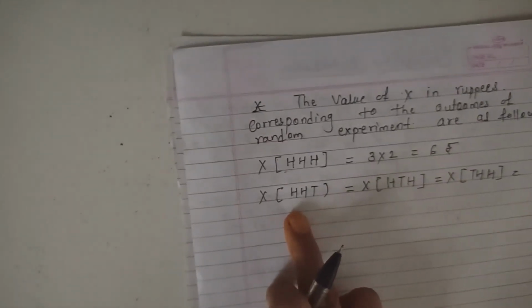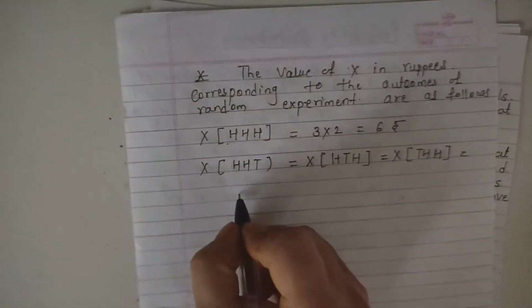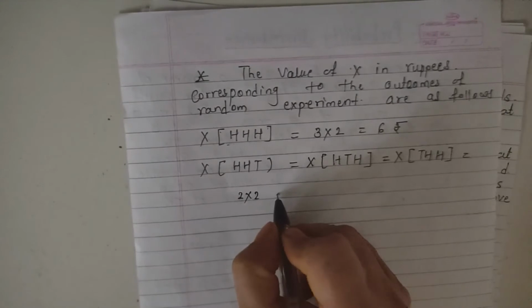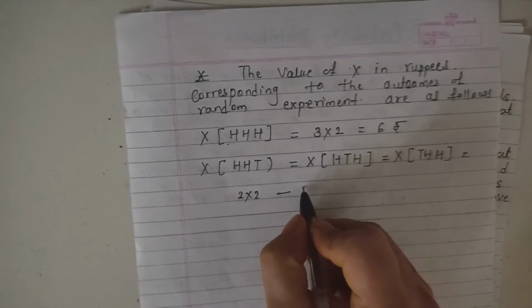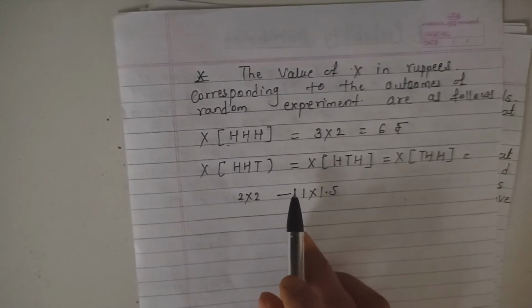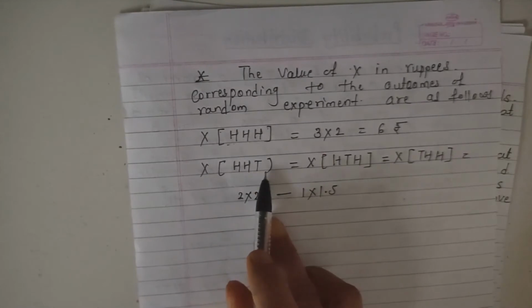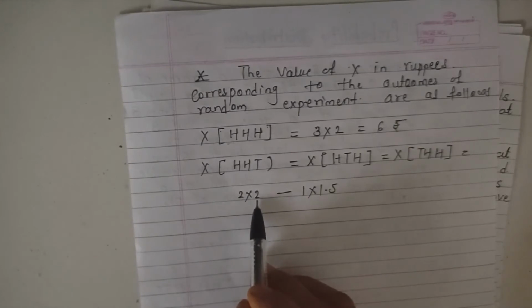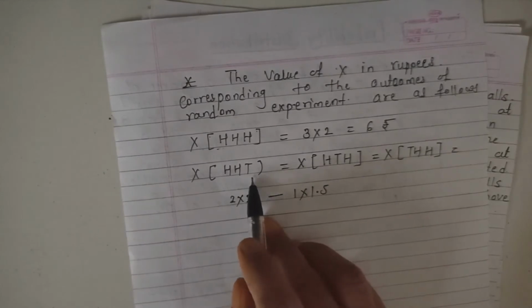So the values of these three outcomes are the same. For 2 heads, that is 2 into 2, 4 rupees, and minus the amount for 1 tail, that is 1 into 1.5, because X denotes the amount gained or lost by A. So for HHT, HTH and THH, A gets rupees 4 for 2 heads and loses 1.5 rupees for 1 tail.